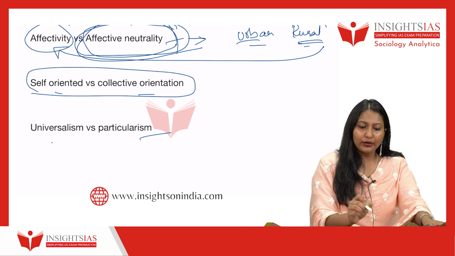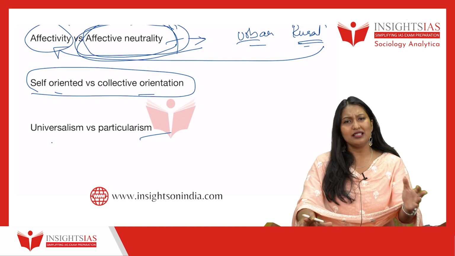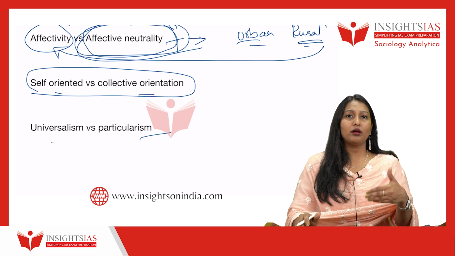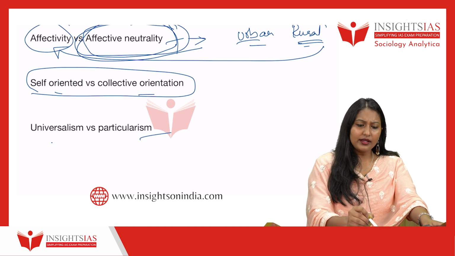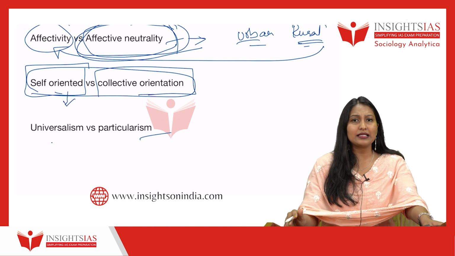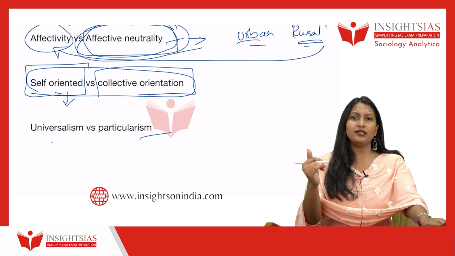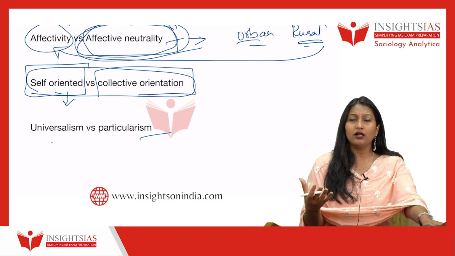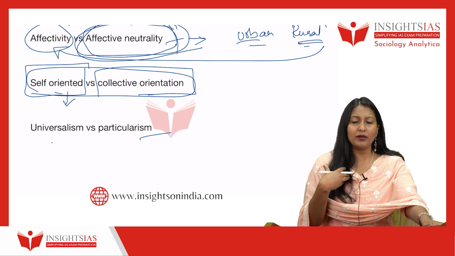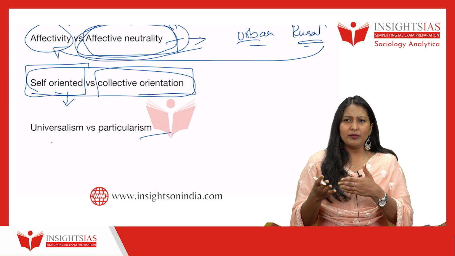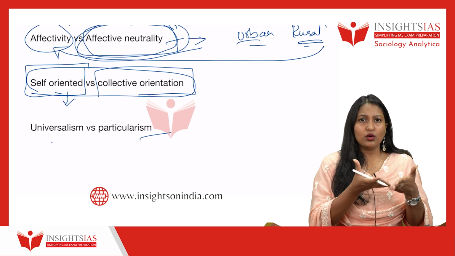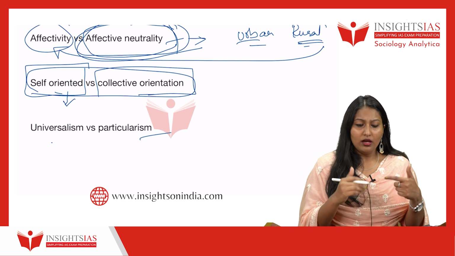Moving towards self-oriented versus collective-oriented. Self-oriented, as the name itself says, is when you only think about yourself. Collective orientation is when you think about society at large. Especially in recent times, because of the increase in digital literacy and the coming up of the IT sector, more and more self-orientation is coming up, isn't it? People only think about themselves. With the coming up of cryptocurrency and so many other aspects, whatever the decision, they will only do it for themselves.